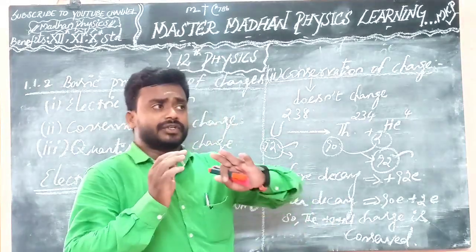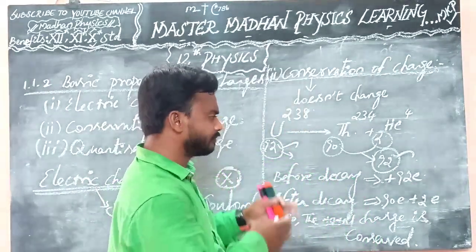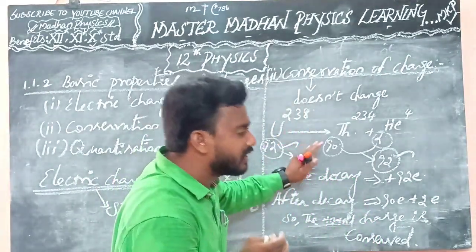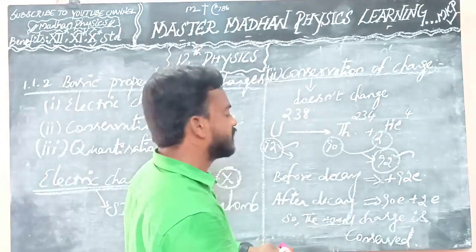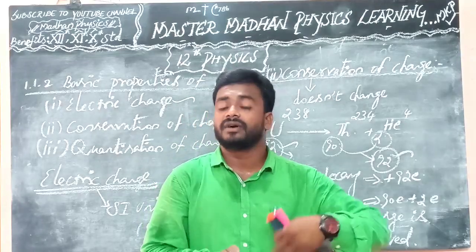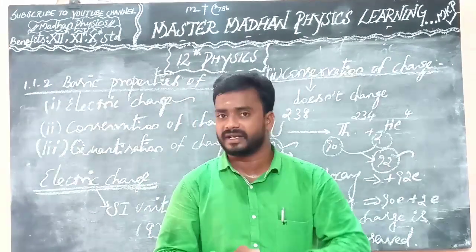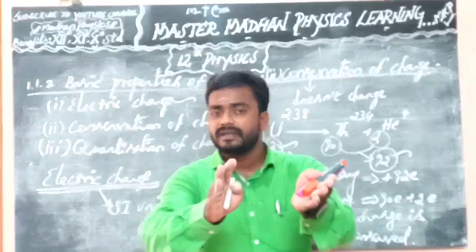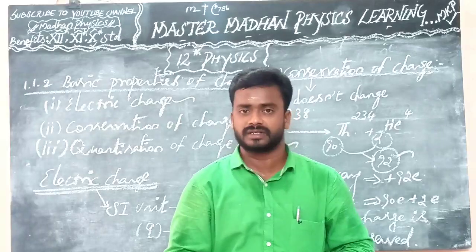Understand? So that is the law of conservation of charge. The total electric charge in the universe is constant, and charge can neither be created nor be destroyed, but one charge is transferred into another charge.